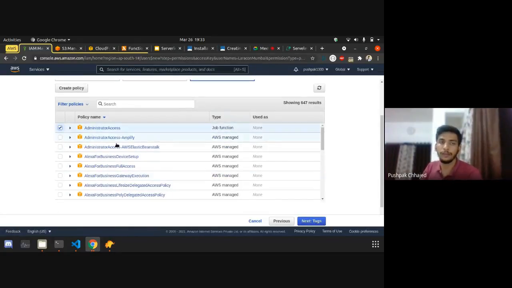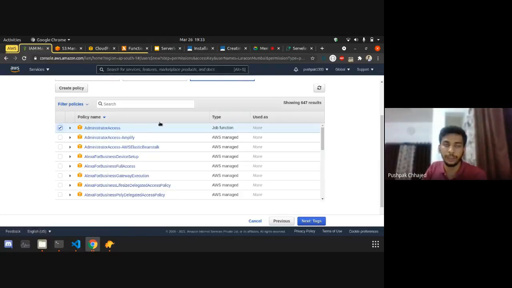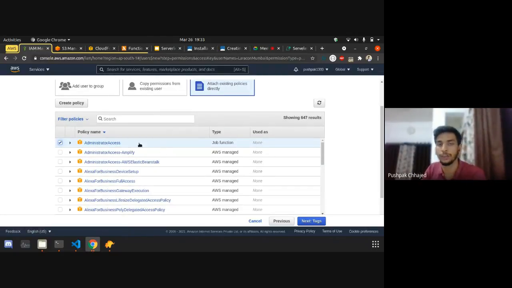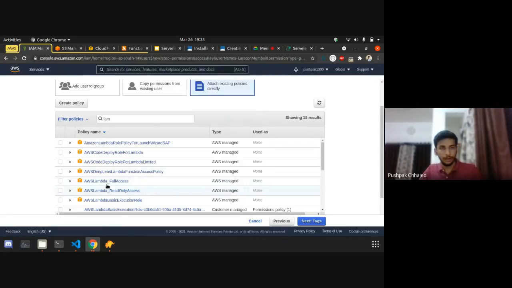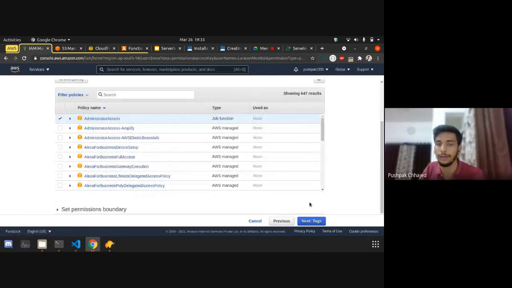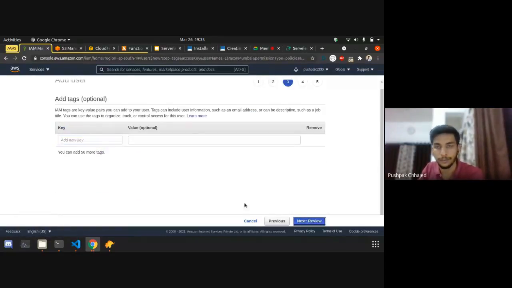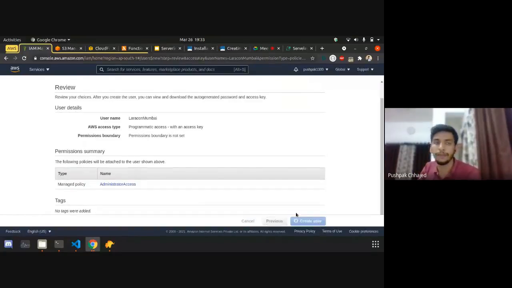We will also be giving administrator access, but if you are deploying to production, make sure you only give access to the services you are using in production. Like if you are using S3, RDS, EC2 or Lambda, only give the permissions for those things. If you are using Lambda, you can give permission only for Lambda. Right now, for the sake of simplicity, I am giving administrator access, and I will be creating the user.